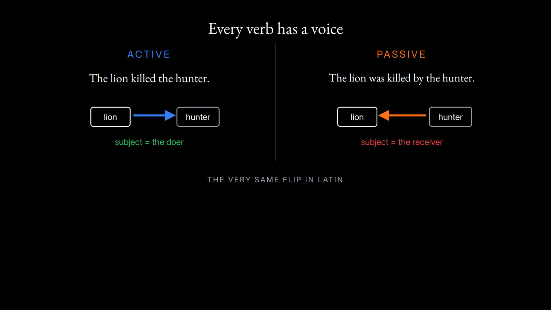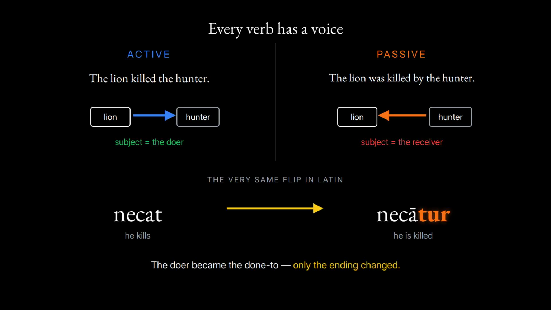Active first. necat, He kills. Now the passive. necatur, He is killed. The doer has become the done to, and only the ending changed. The passive carries its own set of personal endings, 6 in all.